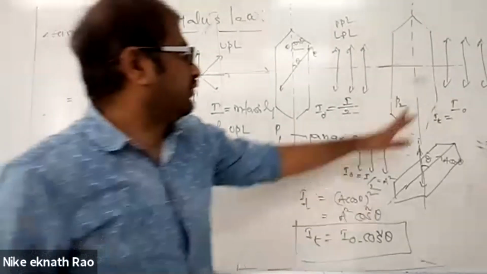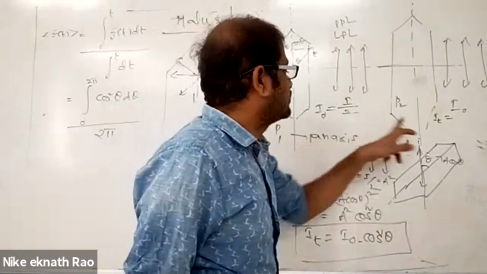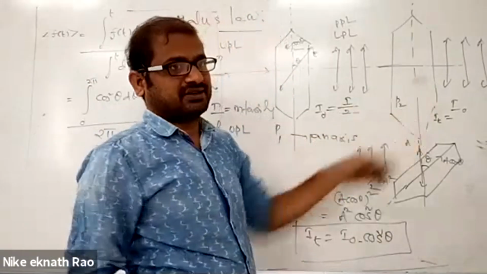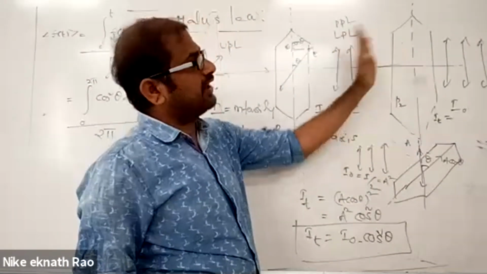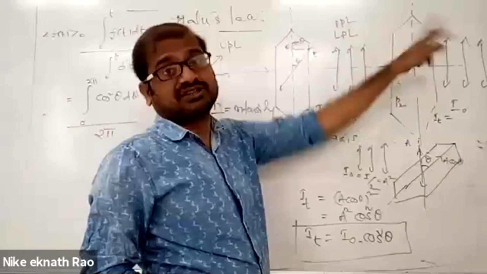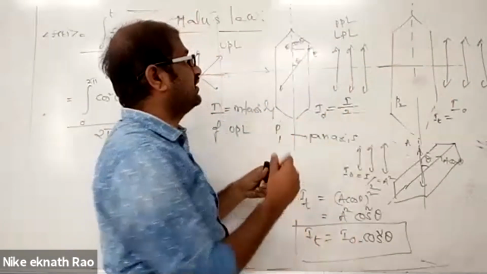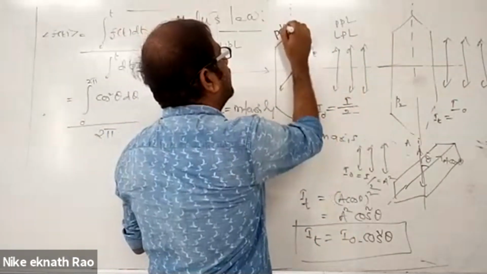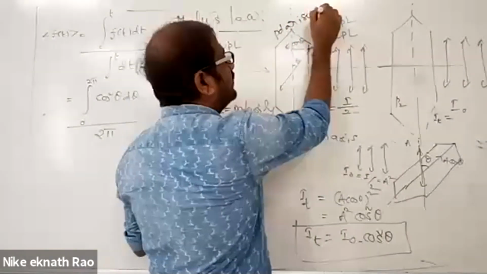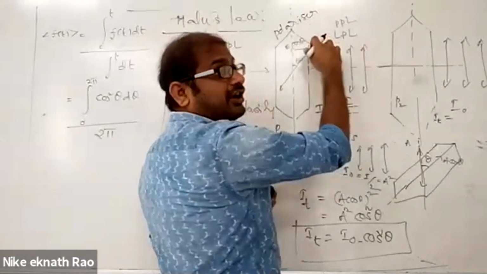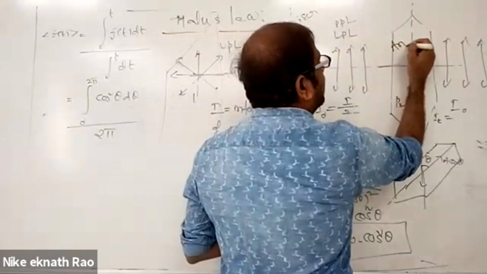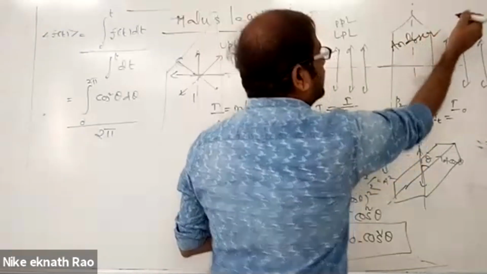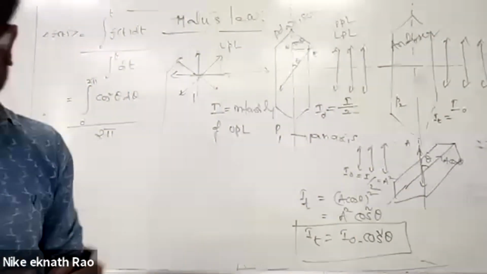And see, this is called the polarizer. This is the analyzer. You are analyzing the polarized light, how much is coming outside. So this is called the polarizer. It converts light into polarized light, and this is called the analyzer, which is analyzing the polarized light, how much it is coming outside. So polarizer and what? Analyzer.